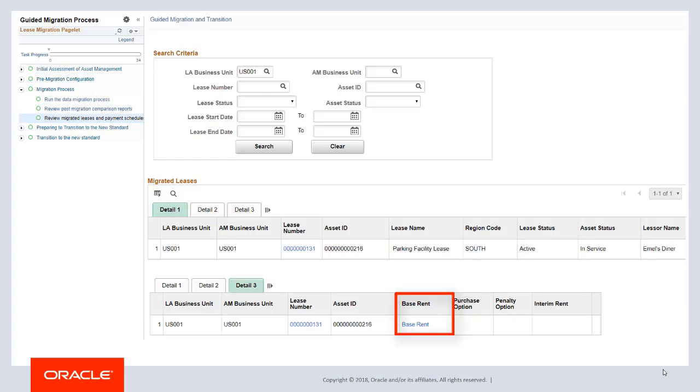In this example, only a base rent was created. Other leases may have purchase options, penalty options, and interim rate payment schedules. This completes the tasks related to data migration.